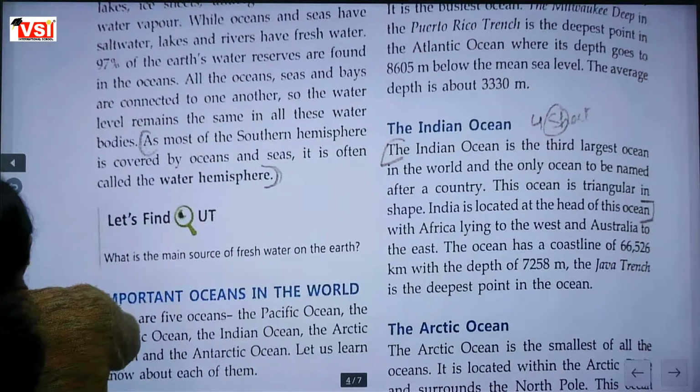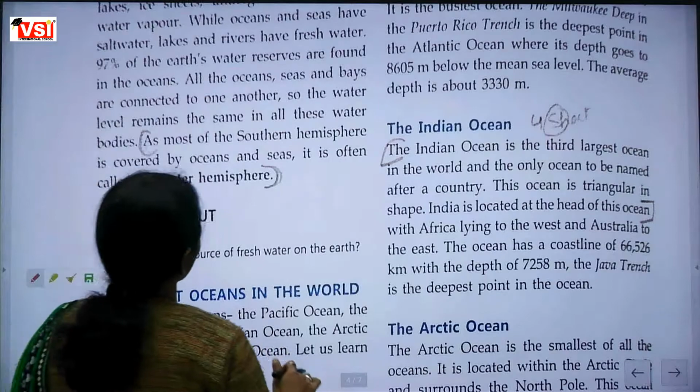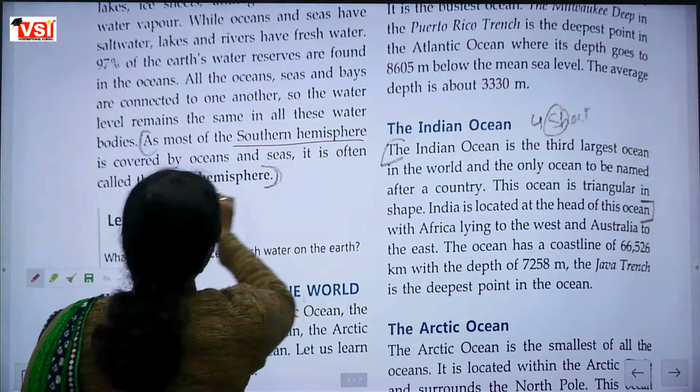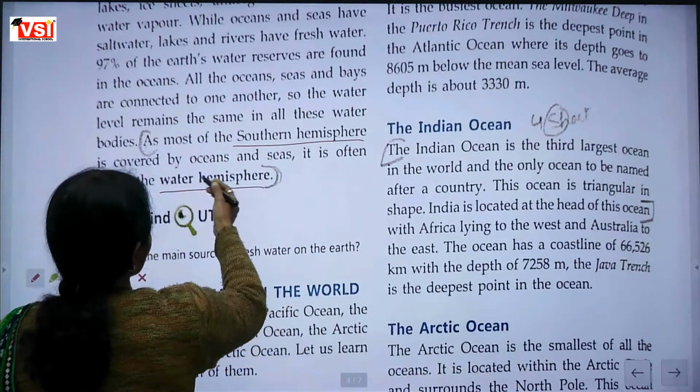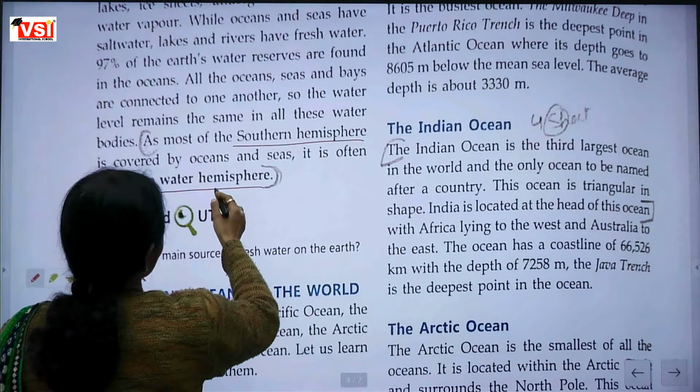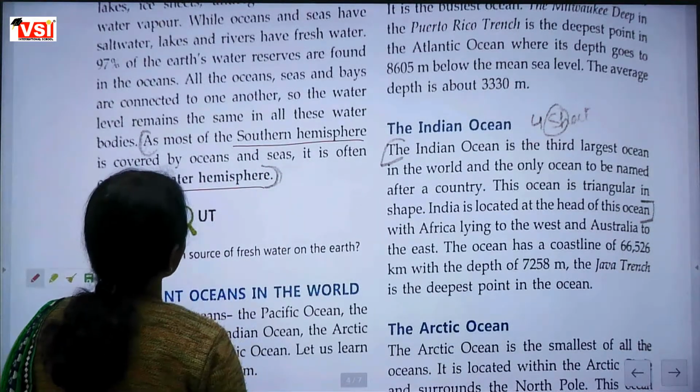Which hemisphere is called the water hemisphere? The Southern Hemisphere is called the water hemisphere because most of its area is covered by oceans and seas. That's why it is called the water hemisphere.